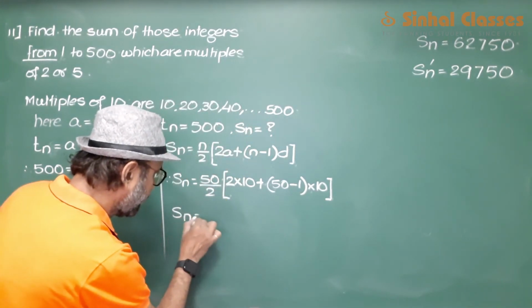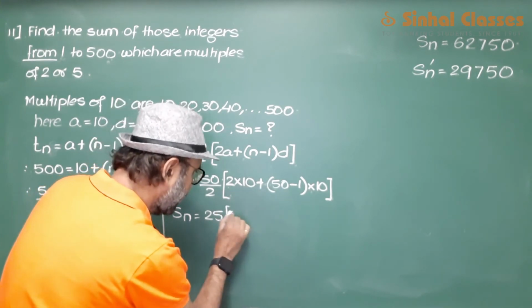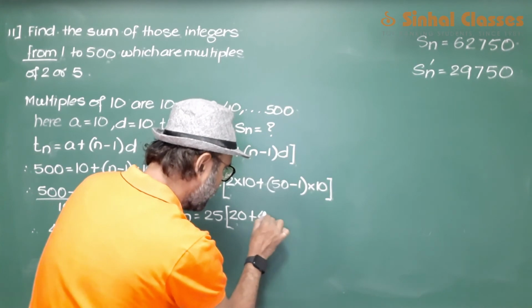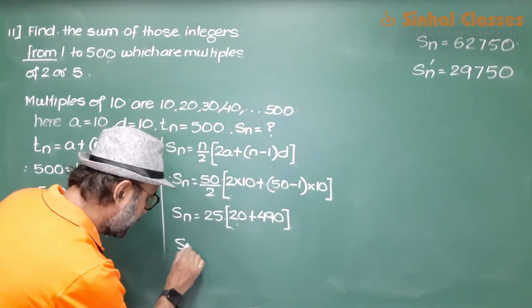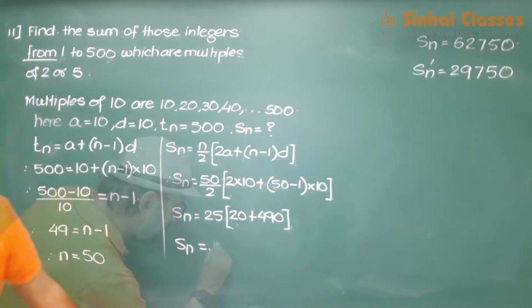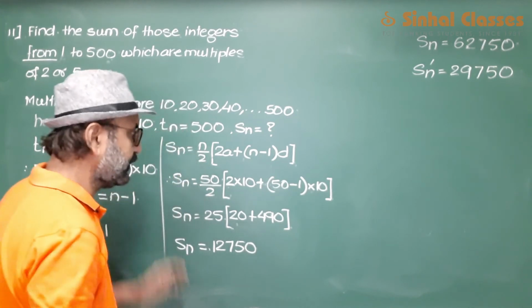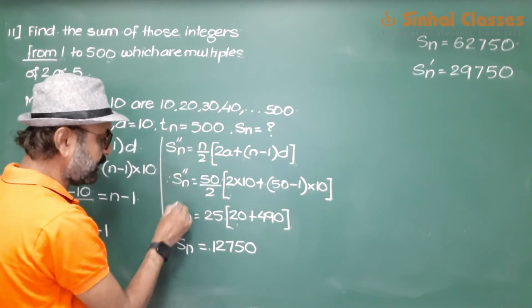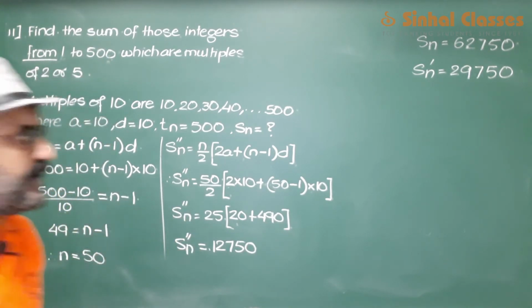So Sn is 25 into 20 plus 49 into 10, which is 490. So Sn is equal to, on calculation, the answer is 12750. Now this value that we found out is for S double dash n. So we've got the third value also.